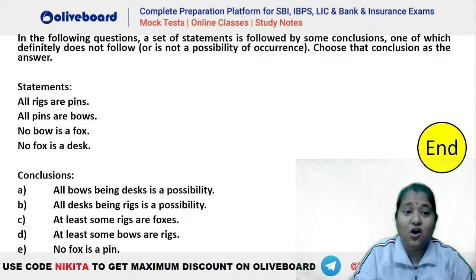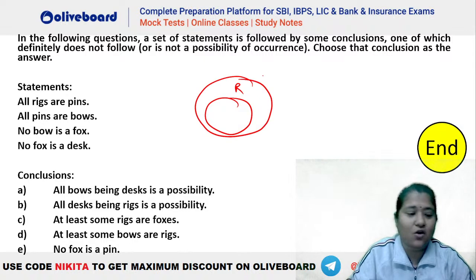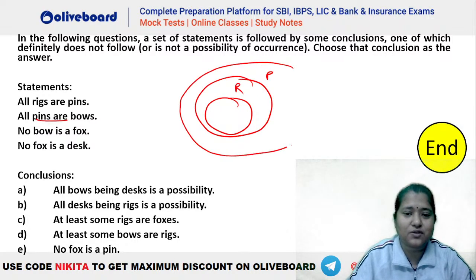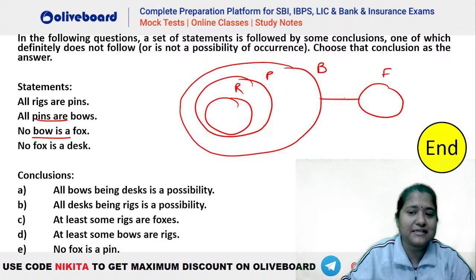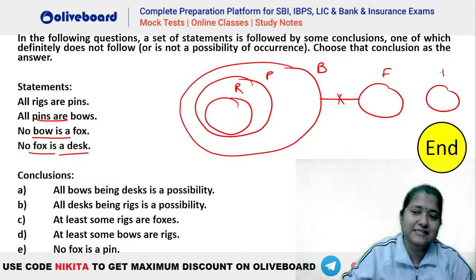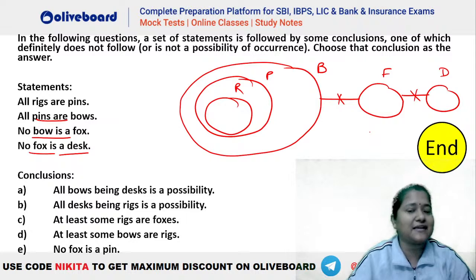Let's try it out. All rigs are pins, will be drawn like this. All pins are bows, so all pins are bows will be something like this. Let's say this is bow here. No bow is a fox, will be drawn like this. And then we have finally no fox is a desk, will be like this, right? So this is the diagram here.